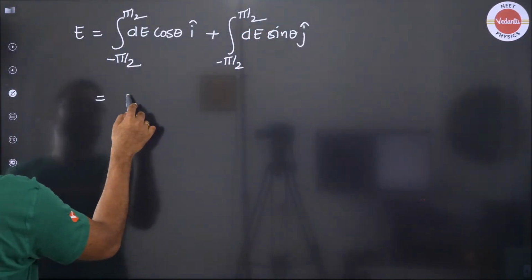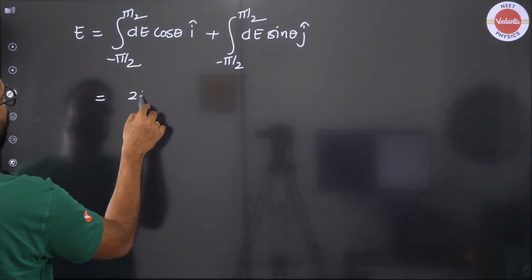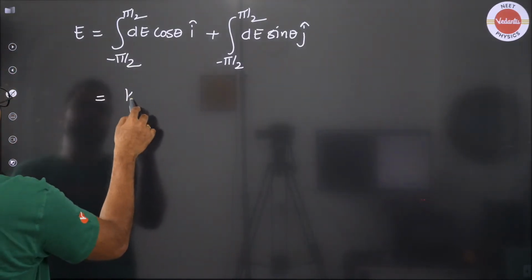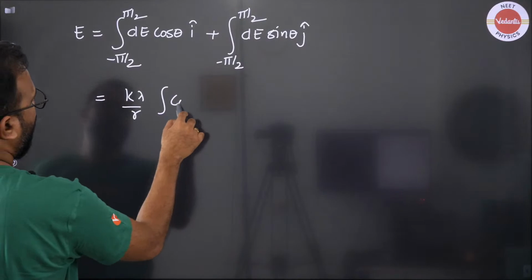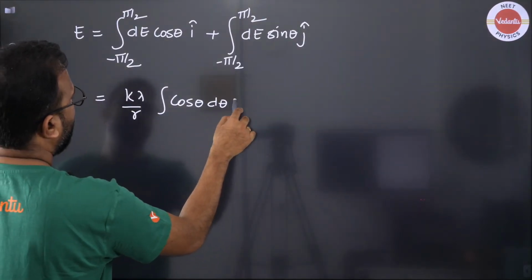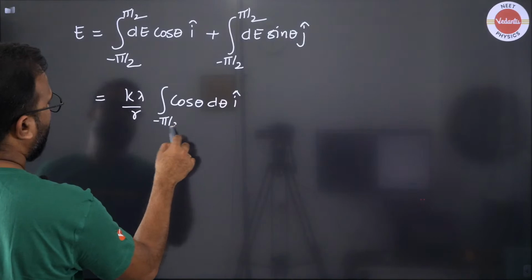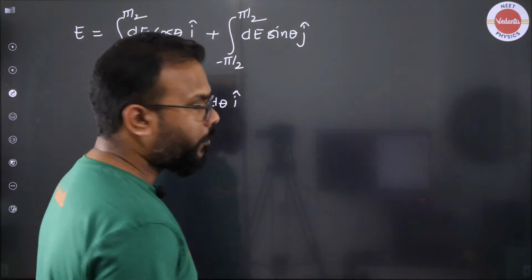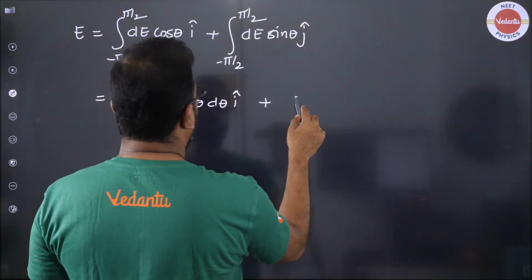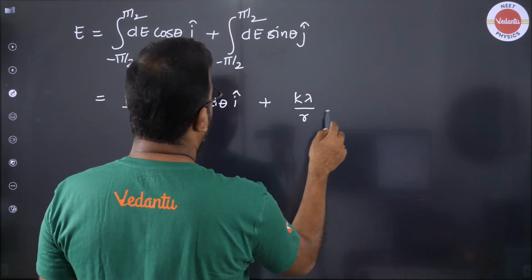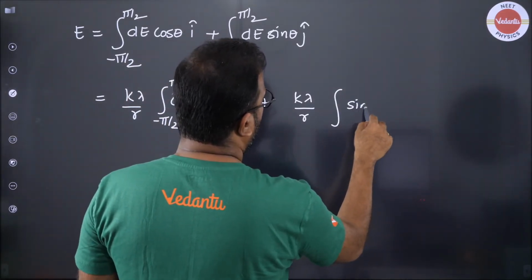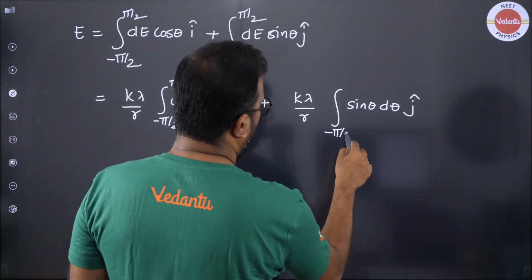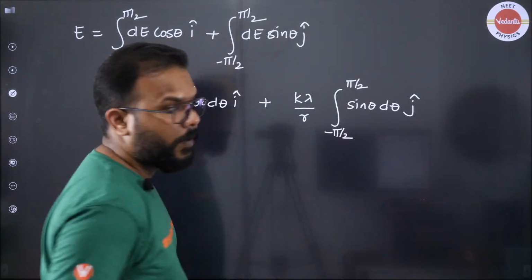So everybody, this is 2k, this is k lambda by r integration of cos theta d theta i cap from minus pi by 2 to plus pi by 2. Okay, then you have k lambda by r integration of sin theta d theta j cap from minus pi by 2 to plus pi by 2.